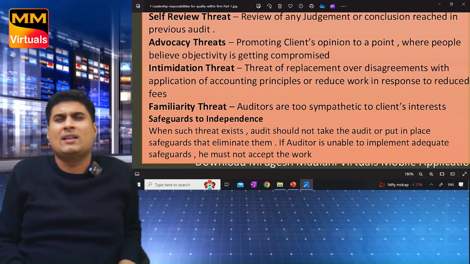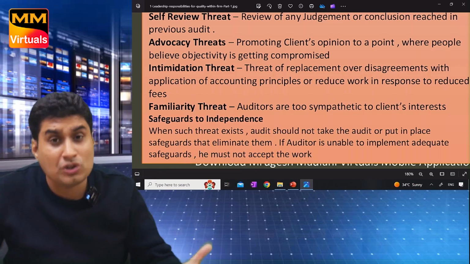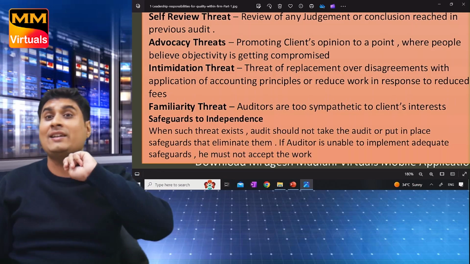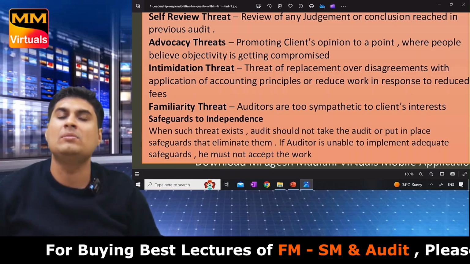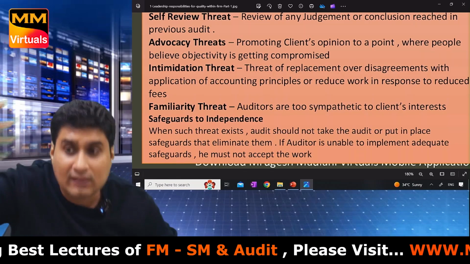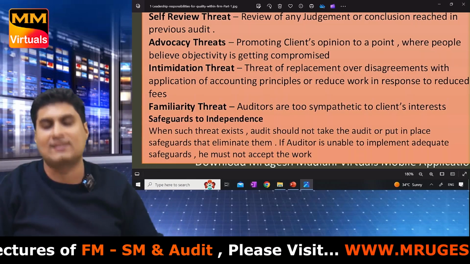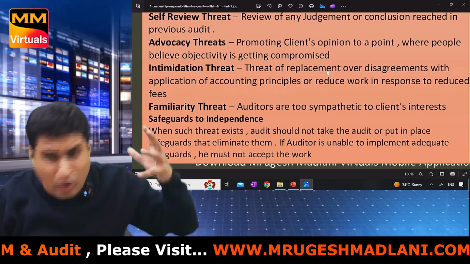What do you mean by this? See, they are saying if you give any wrong report, we'll replace you. So due to which you give the correct report, you have only 3 clients. If by mistake this client goes, your 4 lakh rupee loss will be there. So you are like, oh no, correct report we will give. India, we will think later. First, let me think about myself. That is the threat of replacement. It's a big threat to your independence.